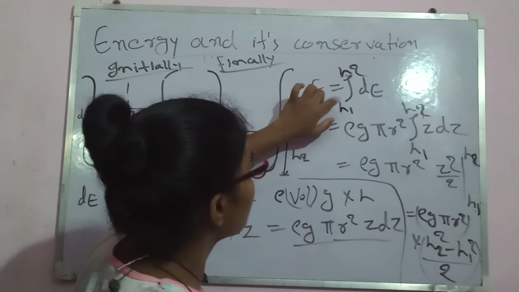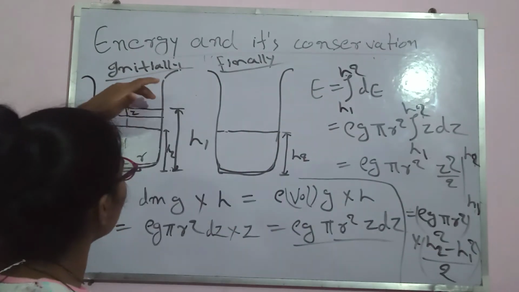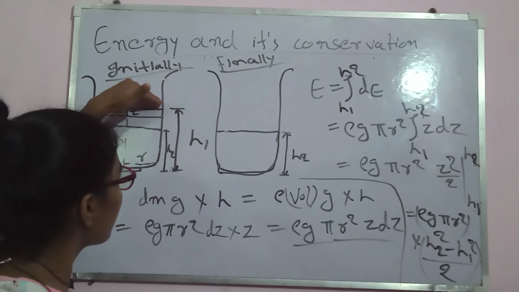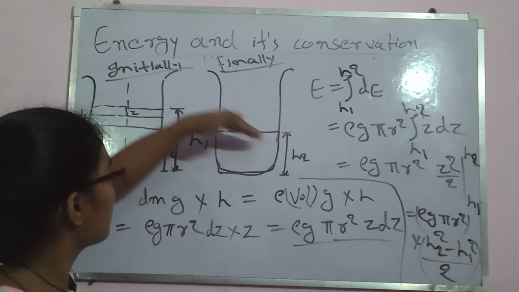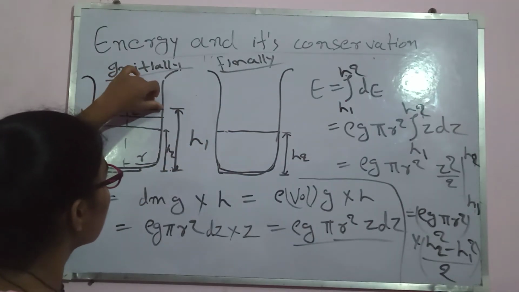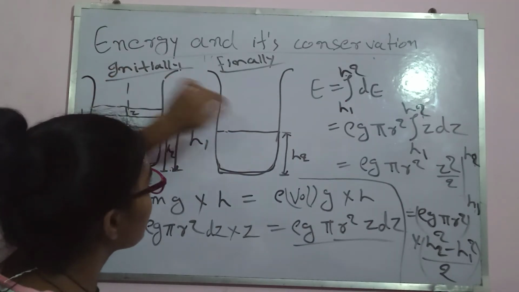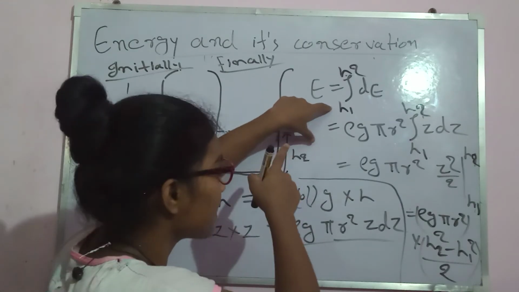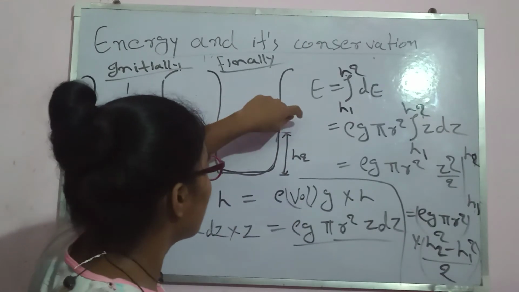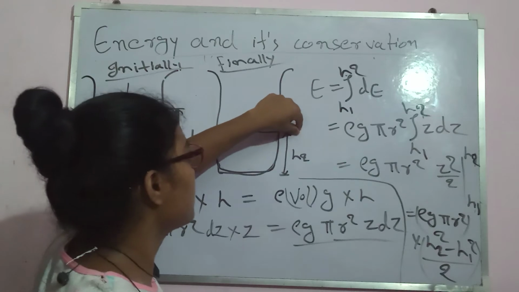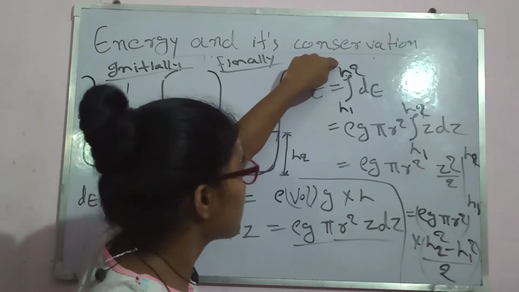Take note here for the limit. As we were initially at the h1 height, and finally we were at h2 height, so we must take our integral from the lower limit of our integral, which was our initial point, so we have taken it as h1, and the upper limit of our integral will be our final point, that will be h2.